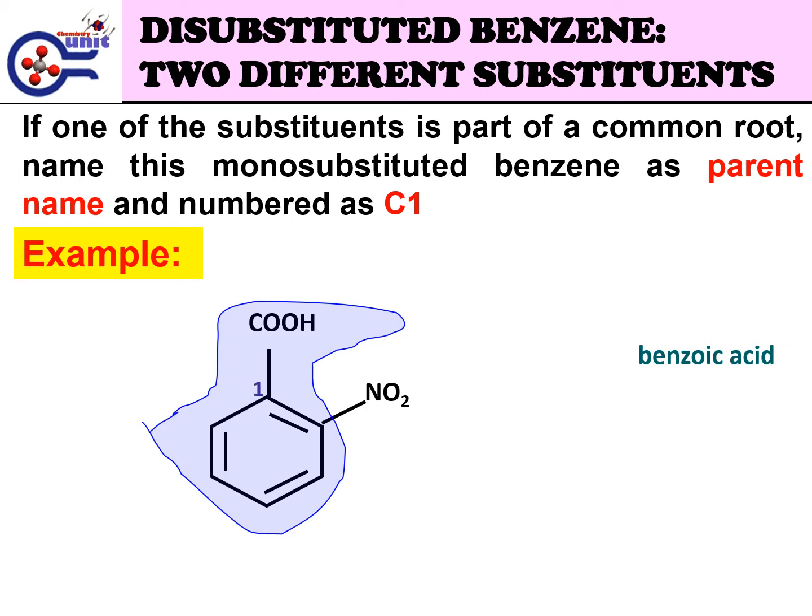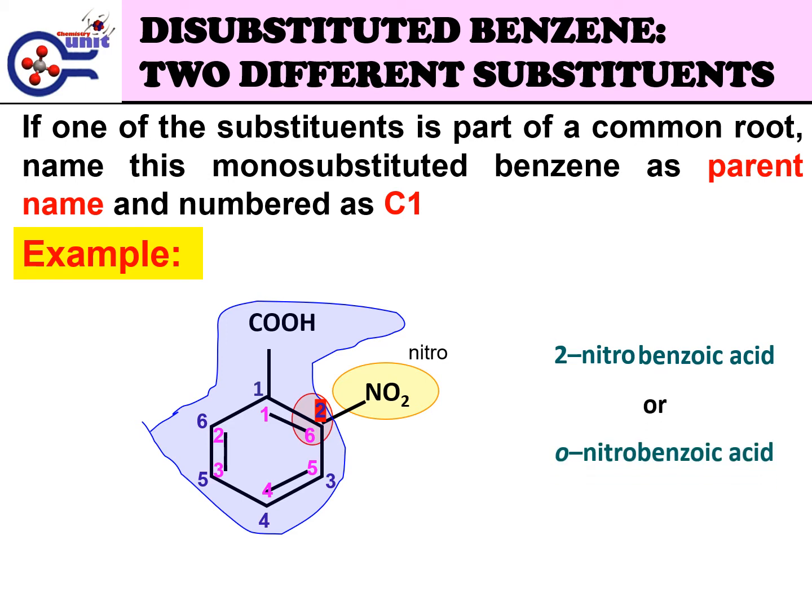Another substituent is NO2, whose name is nitro. When writing the numbers for the benzene ring, clockwise 1 to 6 and anti-clockwise 1 to 6, the position of carbon for nitro must have the lower number, so between number 2 and 6, 2 is selected as the position of carbon for nitro. The name for this structure is 2-nitrobenzoic acid or orthonitrobenzoic acid.